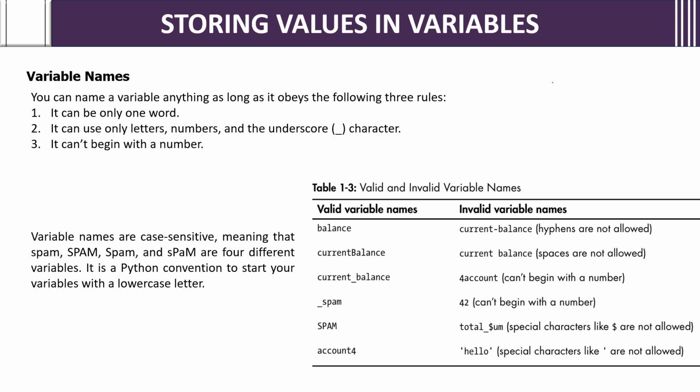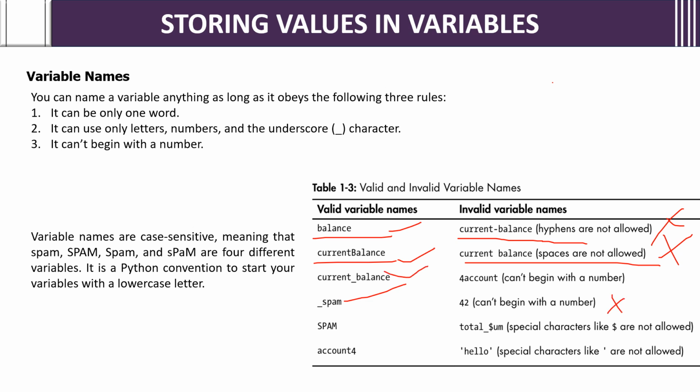Then valid and invalid variables. What are valid and invalid variables? Valid variable: balance. Invalid variable: current-balance, hyphens are not allowed. Current balance with a space, spaces are not allowed. Okay, here there is no space, so it is a valid variable. Here space is there, it is invalid. Again, spam, _spam is valid. Here 42spam can't begin with a number.